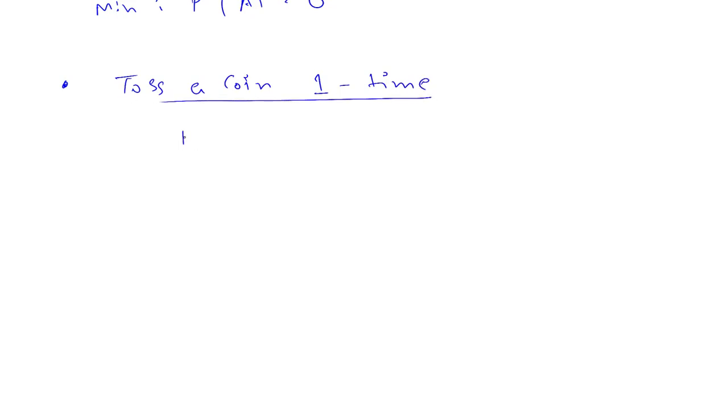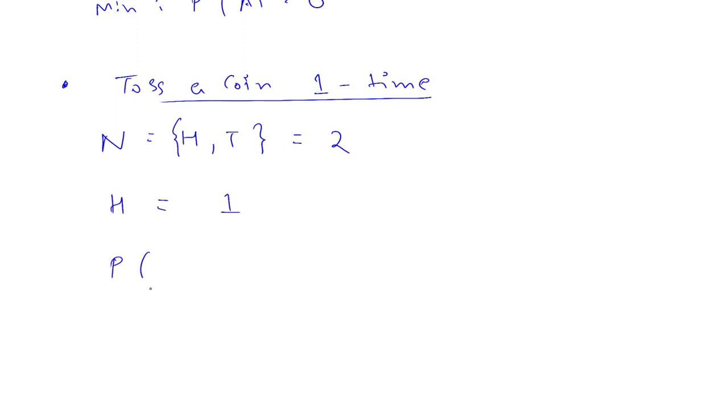Either we can get head or tail, so the total number of events is 2. The event favorable for head is 1.